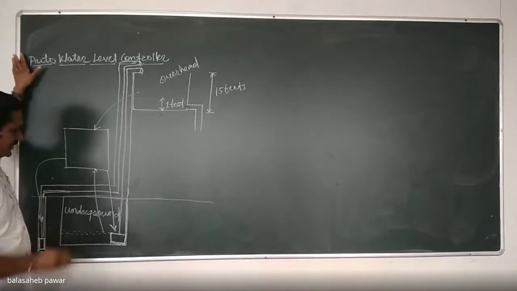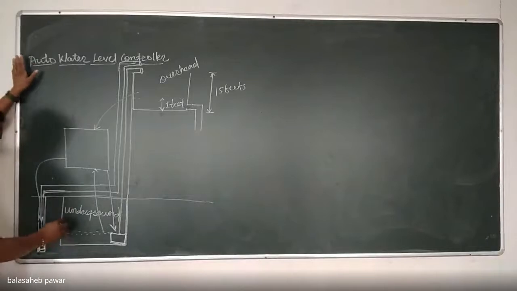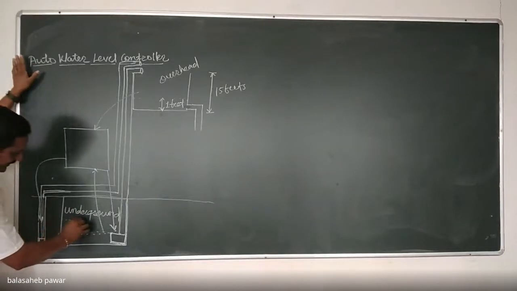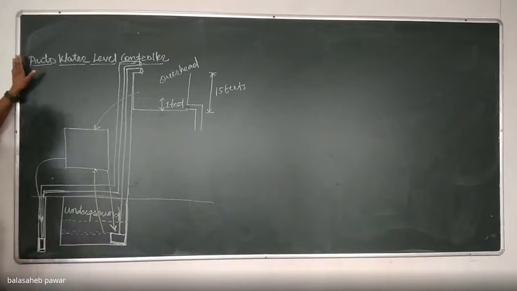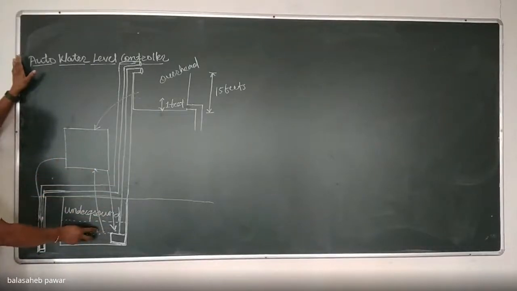Similarly, take a second case: suppose the water level is almost at the half level of the underground tank. The sensor will sense it and conclude to our system that water is available, so you can turn on the pump. Now this pump will be turned on from the underground tank, right?